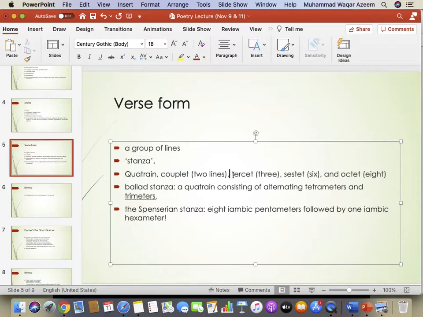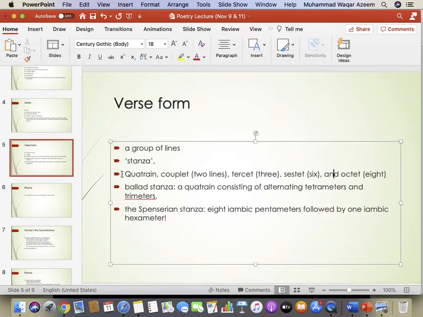And then there could be groups of lines which are called tercet. A tercet has 3 lines in it. And then we might have sestet. A sestet is a stanza which would have 6 lines in it. And finally, we have octet. Octet is a stanza which has 8 lines in it. This is the general arrangement of lines and general grouping of lines in poetry. We do not very often find a stanza having 7 lines in it. That is not a common practice, okay? That is why we do not have a word for that.